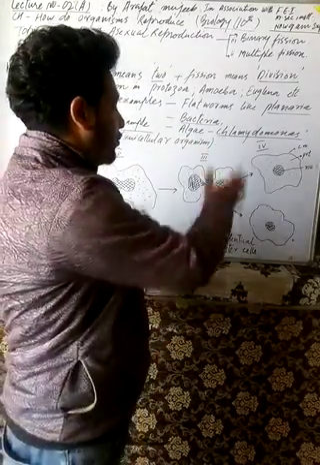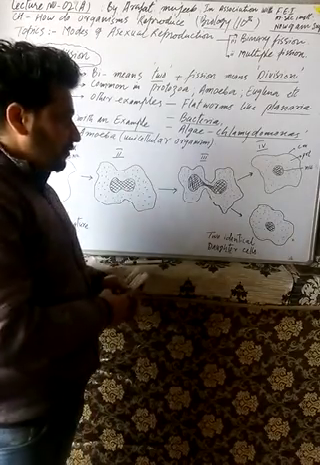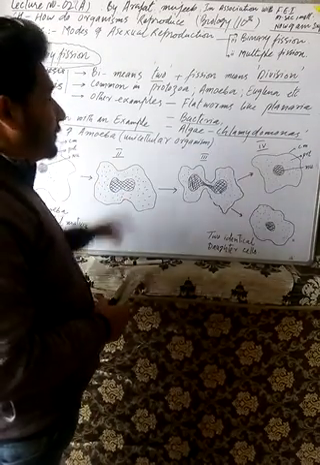Thank you, and note down all these on your copies about the concept of binary fission.